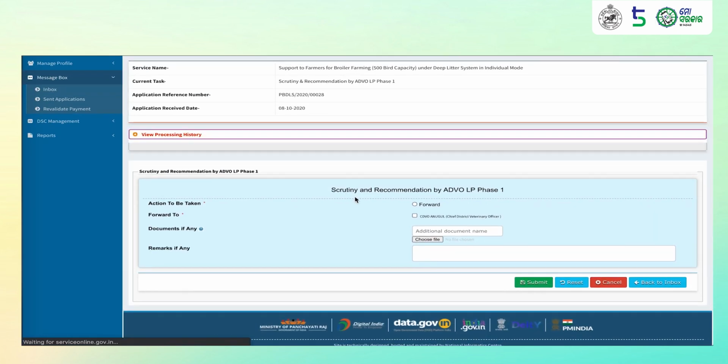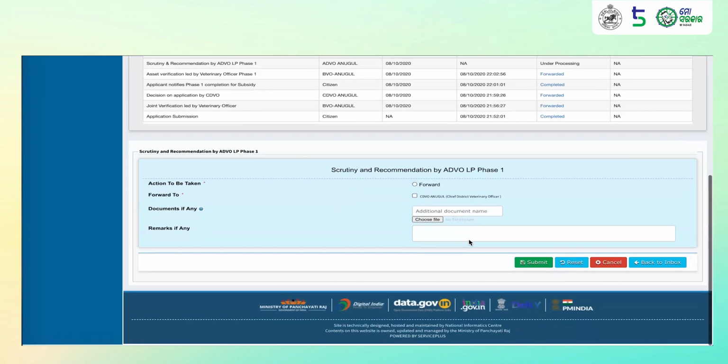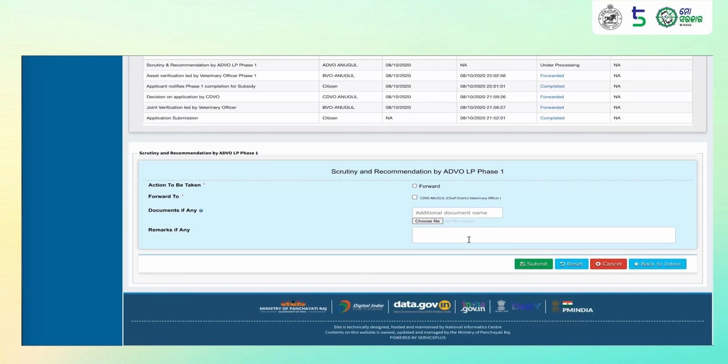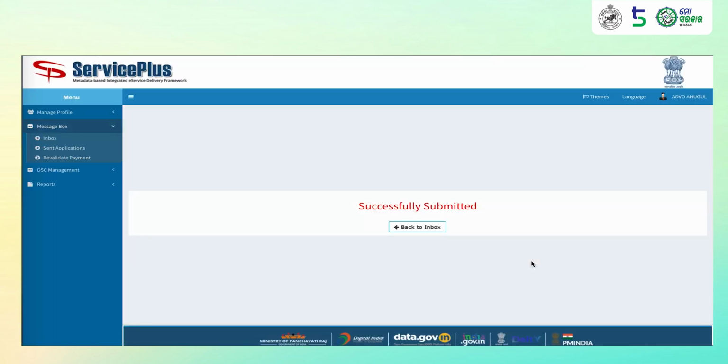He will view the processing history, look at different documents that have been attached at different steps, such as joint verification, go ahead letter issued, verification done by veterinary officer phase 1. Once he is satisfied with all details, he will click on forward and send it to the CDVO. He can add his comments here and attach any documents if needed. Once the ADVO submits this and has processed the application, it will go to the CDVO.